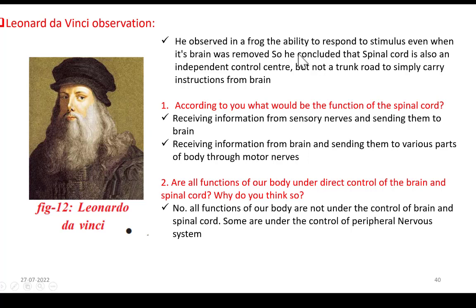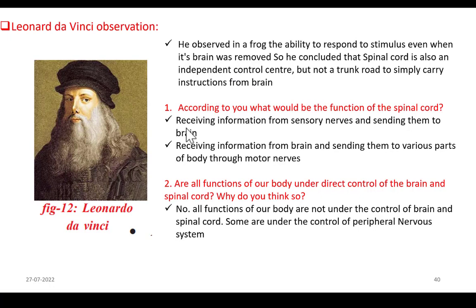How is it possible? This is because its spinal cord is intact. So it is the spinal cord that is giving response to the stimulus. So from this experiment, he has concluded that spinal cord has its own ability to respond to certain stimuli. That is what we have seen in reflex arc also.